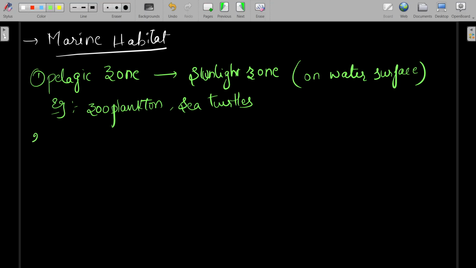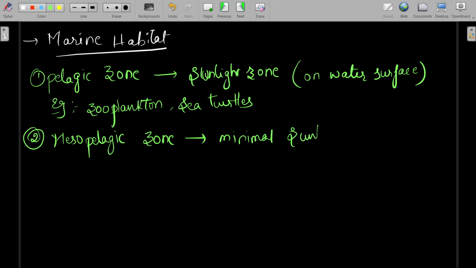The next zone is the mesopelagic zone, or you can say minimal sunlight zone.